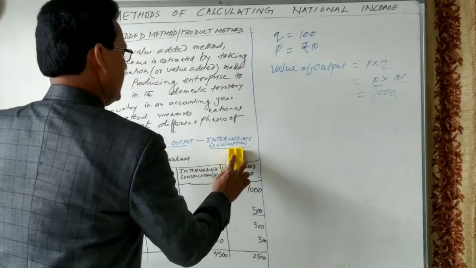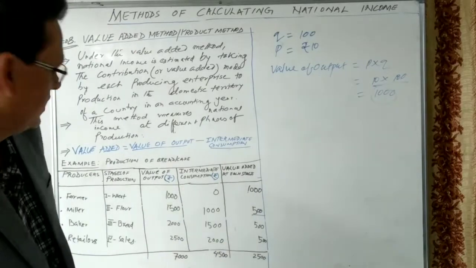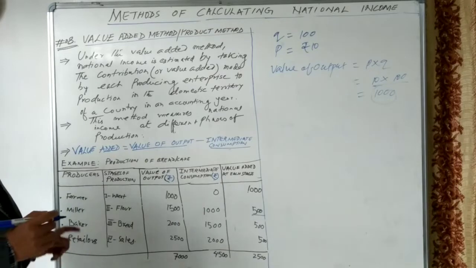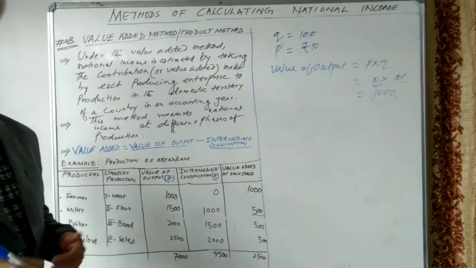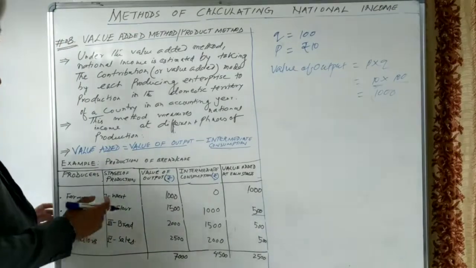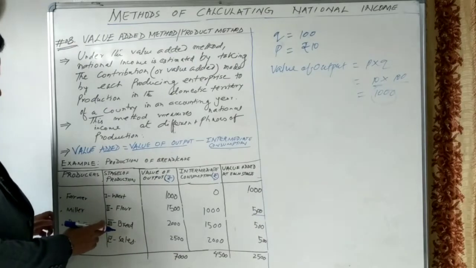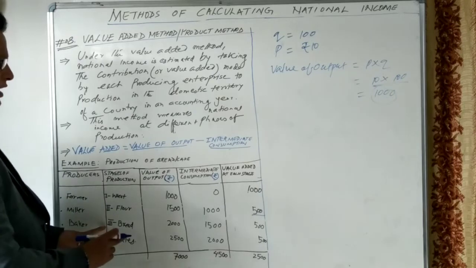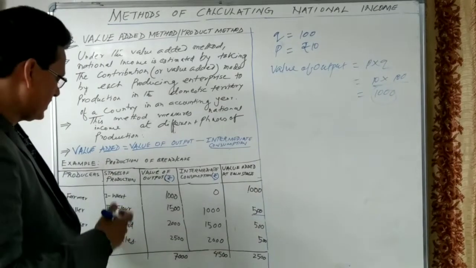So in the second stage, 500 of value is added by the miller. In the third stage, the miller will sell the flour to the baker. The baker will buy the flour from the miller and also make certain additions.